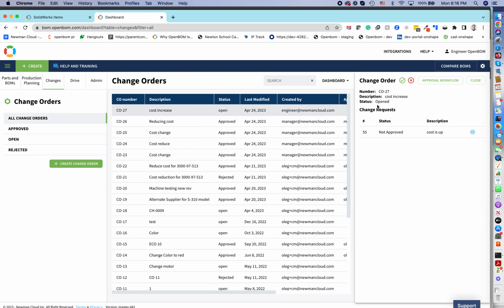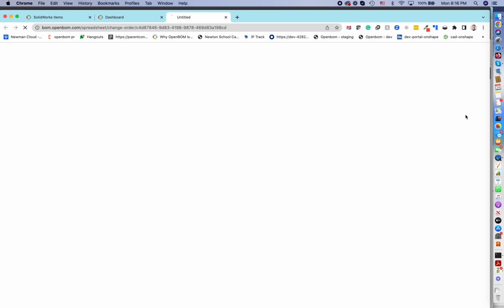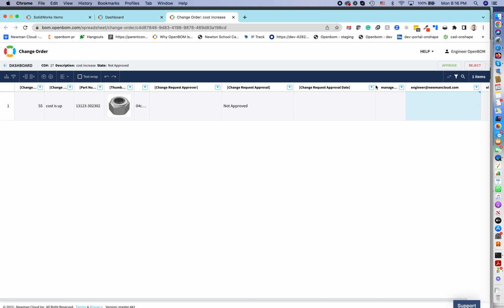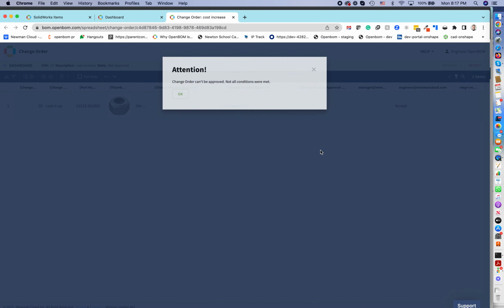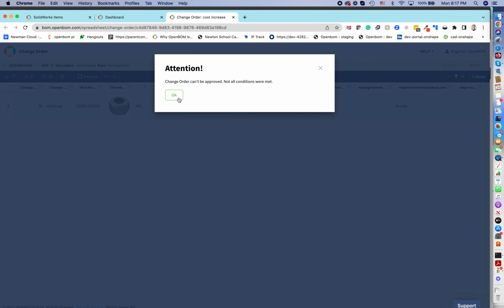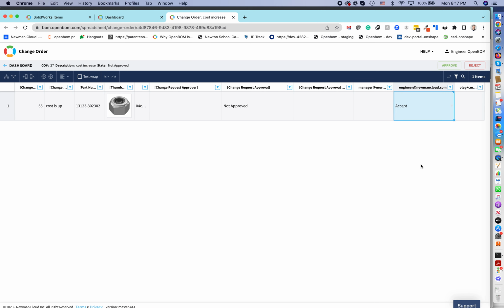Now I can navigate to this one, it's not approved, and I can see an approval workflow, and I can say from my standpoint, I'm approving the change. As you can see, people can approve in parallel, and the place where I'm making approval, this is my response, is highlighted. I cannot make edits here, but here I can make edits and I can accept. Now I want to approve it. In fact, I don't know if I can approve it. So I'm trying to approve it, and I'm getting, well, I cannot approve it because my approval is only optional, but not mandatory.